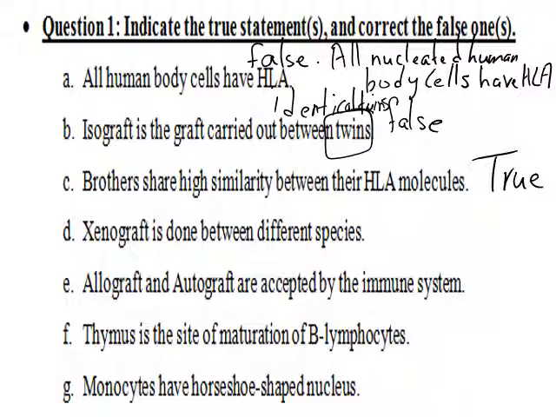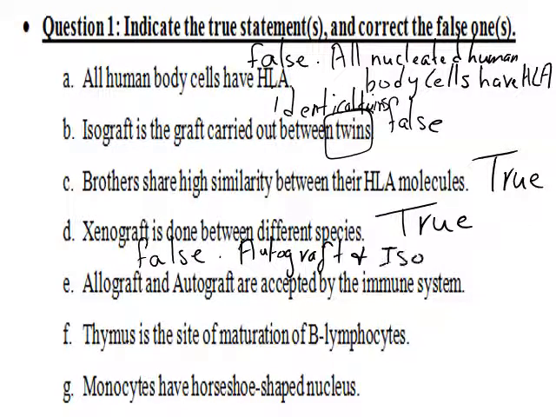Xenograft is done between different species. This is also true. Allograft and autograft are accepted by the immune system. False. You have to say auto and isograft. Autograft and isograft are accepted by the immune system.